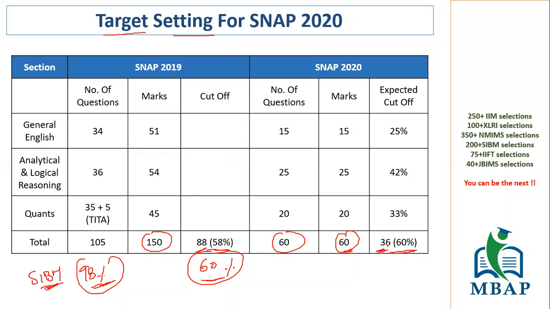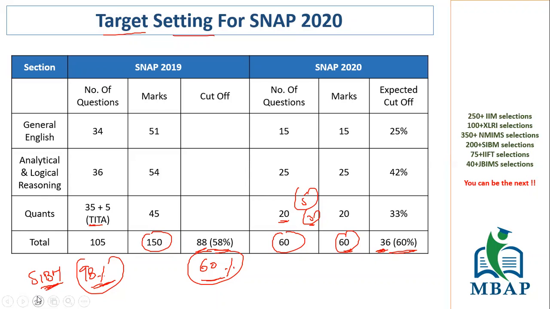So on those lines, it is 36 marks that someone has to score, because every question is 1 mark here. If you have a non-MCQ question coming in, that also is going to be for 1 mark only. Like in case you get the theta questions again this time, saying that you got 5 theta questions or 3 theta questions, that is going to be 1 mark only because they've already disclosed the marking scheme. So there's not going to be much of a difference. Firstly, I don't think they should share any theta questions this time because it's a very short span exam. But even if it comes, it is going to be only for 1 mark, so you should not worry over that at all.